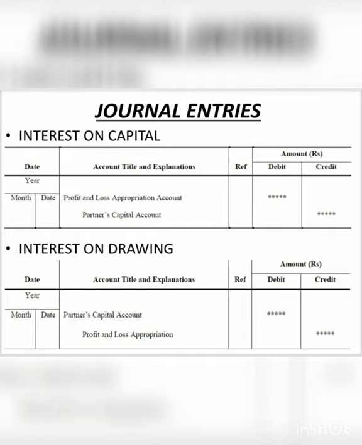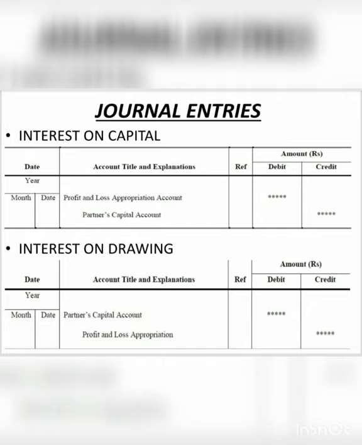Profit and loss appropriation account to partners' capital accounts, that is partner A's capital account, partner B's capital account. Now interest on drawings. In this case, the journal entry will be partners' capital accounts to profit and loss appropriation account.